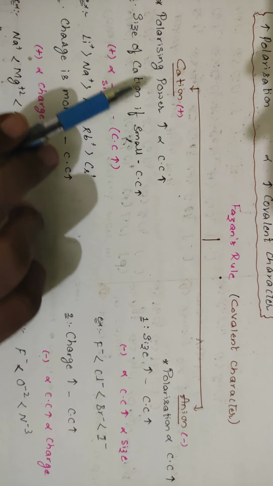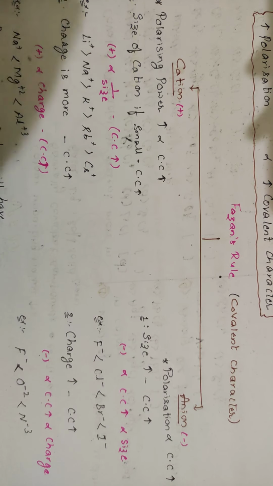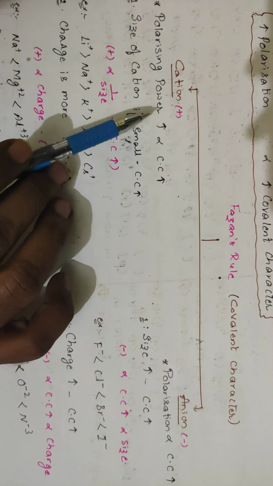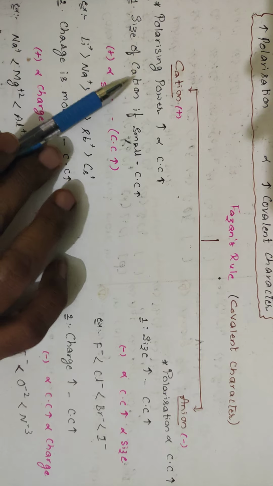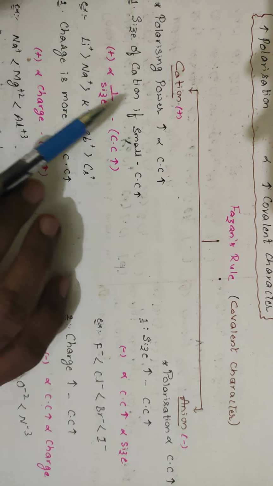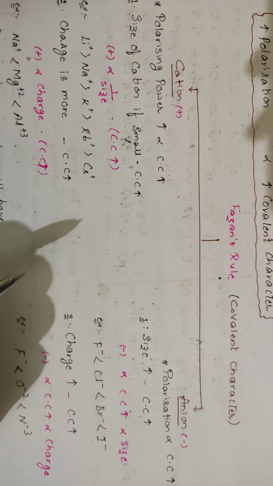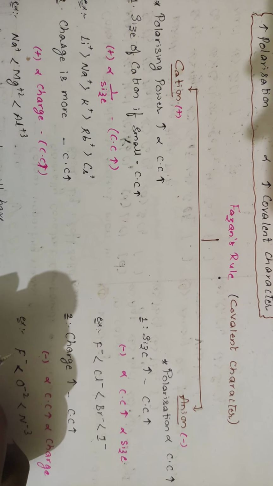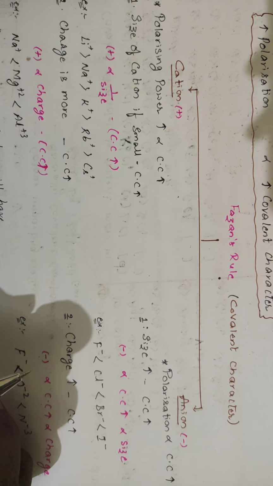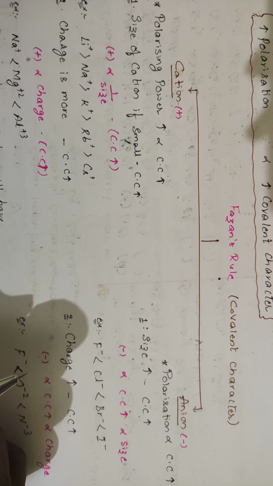So if you increase the polarizing power, what happens? The positive charge should be increased. So if positive charge increases, what happens to the size? The size will decrease. The general thing is, if any atom is having positive charge on its own, then it will be having lesser size.